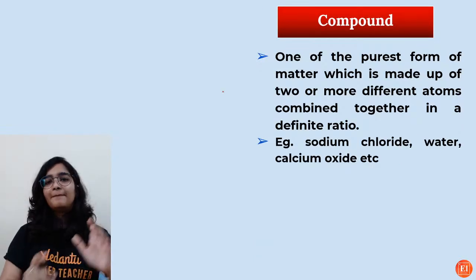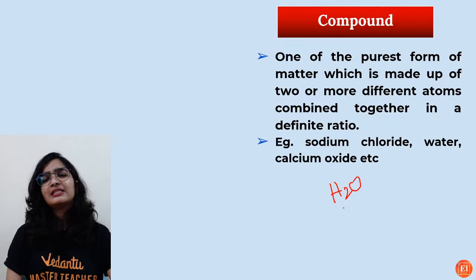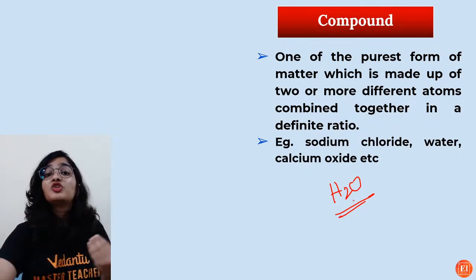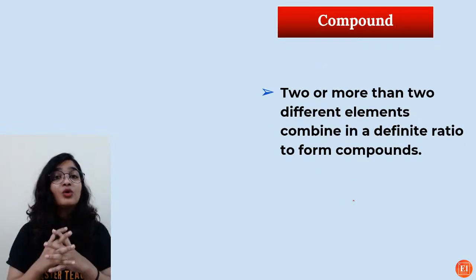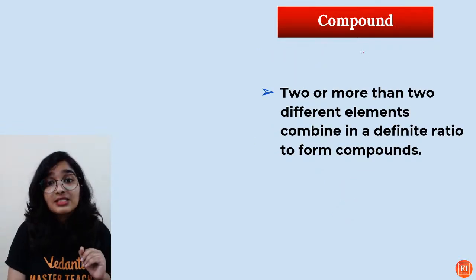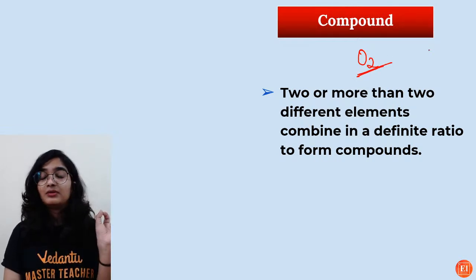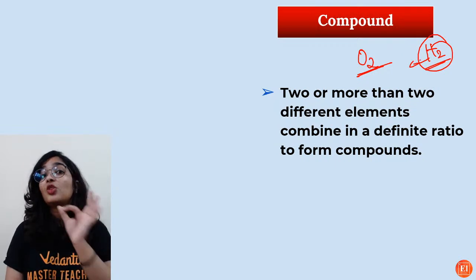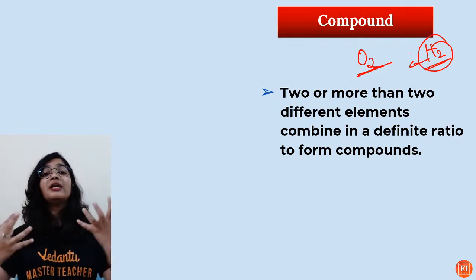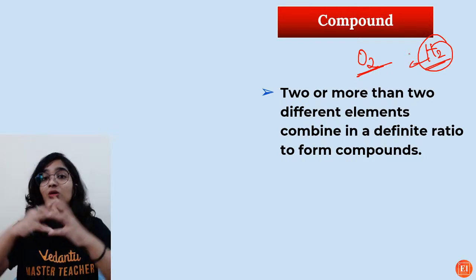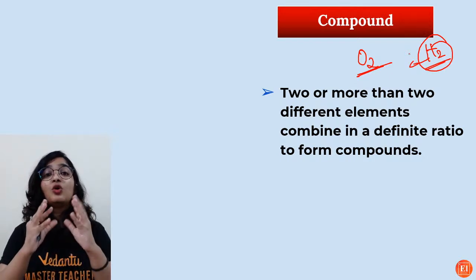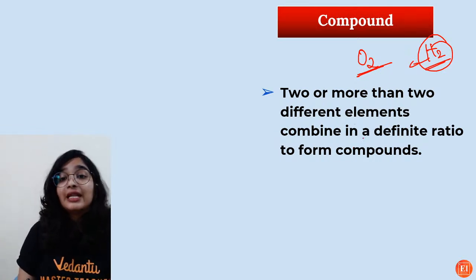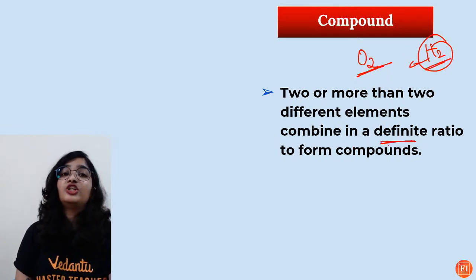So now coming to the compound, water. Let's take an example of water. So it is the purest form of matter which is made of two or more different elements. See, oxygen is not a compound. Hydrogen gas is not a compound. This is a molecule, but it is not a compound. So a compound will always be made of two or more different atoms. And combine in a definite ratio.